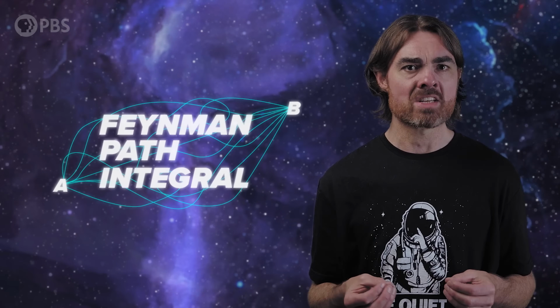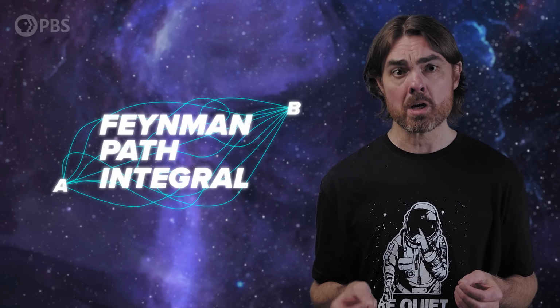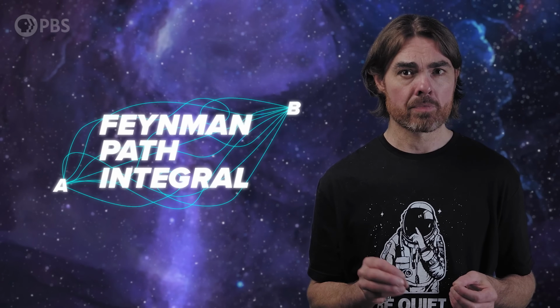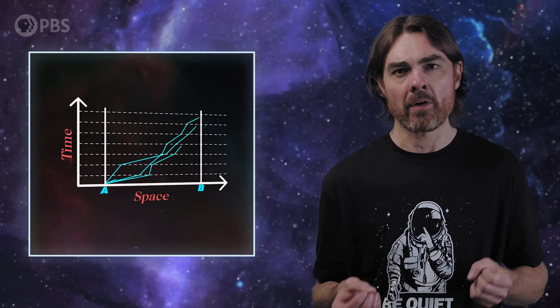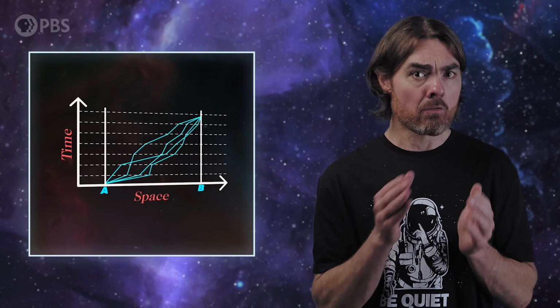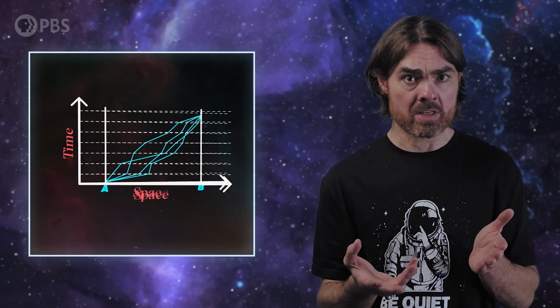Let's go back to electromagnetism just for a second because there's an analogous case here, and one that we've already covered. So before Richard Feynman came up with his famous diagrams, he devised a way to calculate quantum probabilities called the Feynman path integral. It calculates the probability that a particle will move from one location to another by adding up the probabilities of all possible paths between those points.